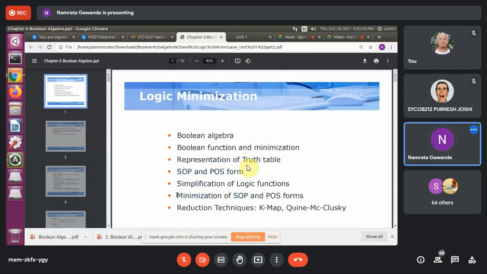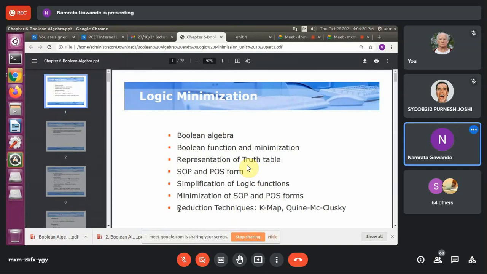We have reached minimization of SOP and POS form. A few examples are also given in the notes, which you can solve. Later on also we'll practice that. Those concepts are covered, such as minimization of SOP and POS and how to convert from standard SOP to standard SOP, which come under this.